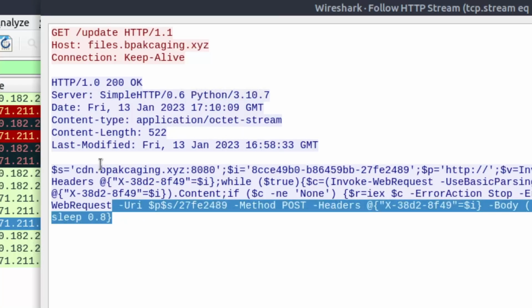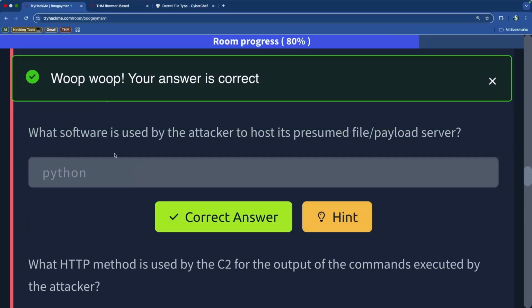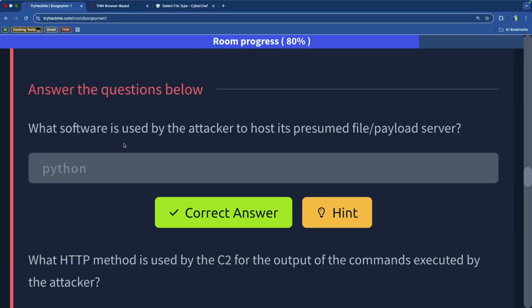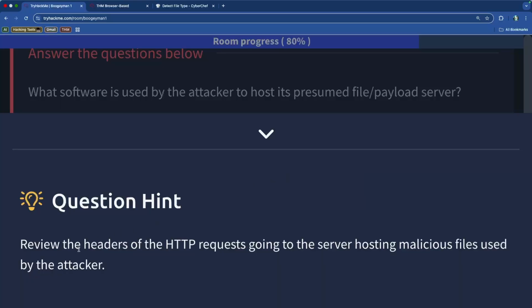And then we have the commands, obviously, that he ran. Okay, so Python is the software. Python is a language, so I can't imagine Python being a software, but I guess Python is the only one that's available because we looked at the HTTP header request going to the server.